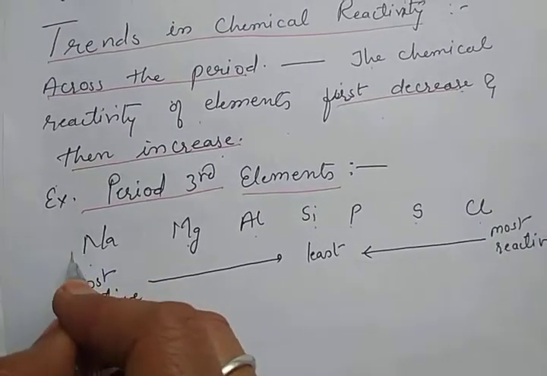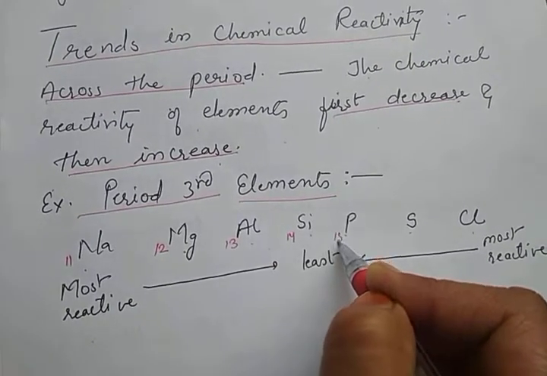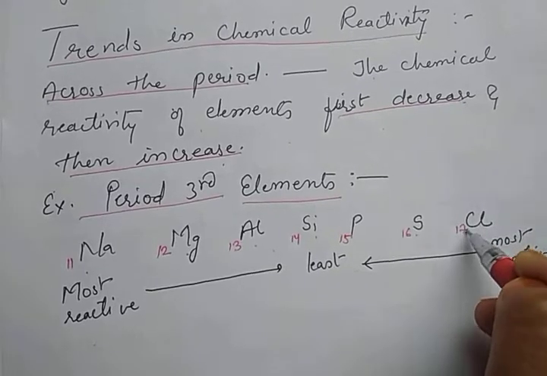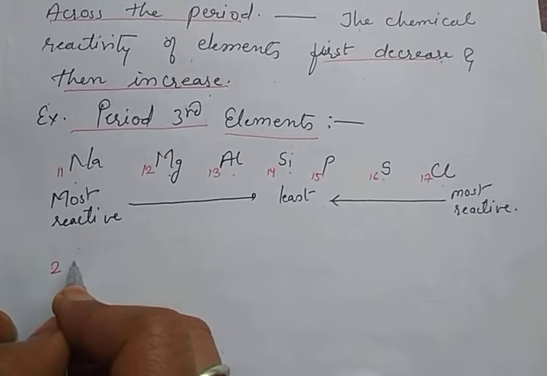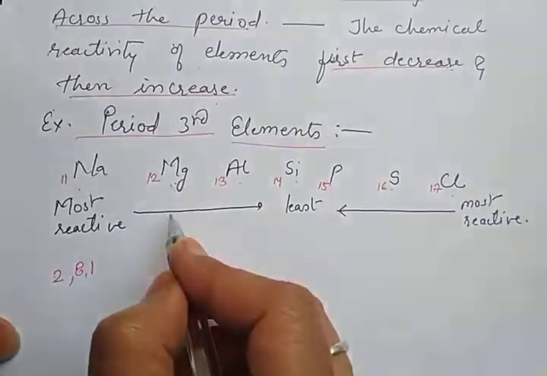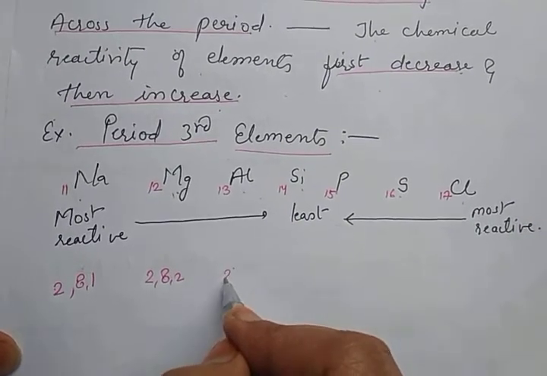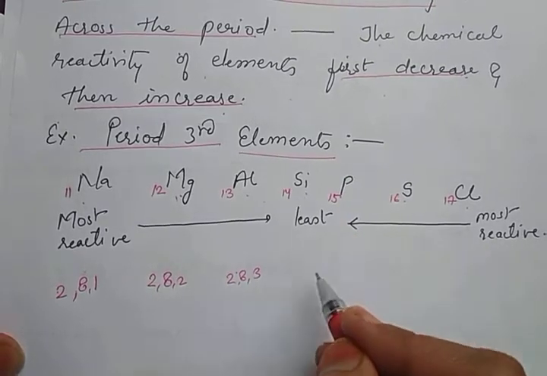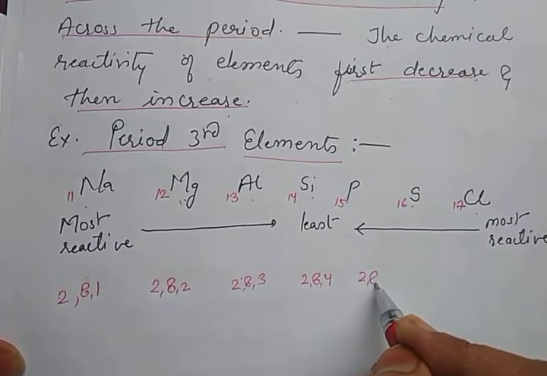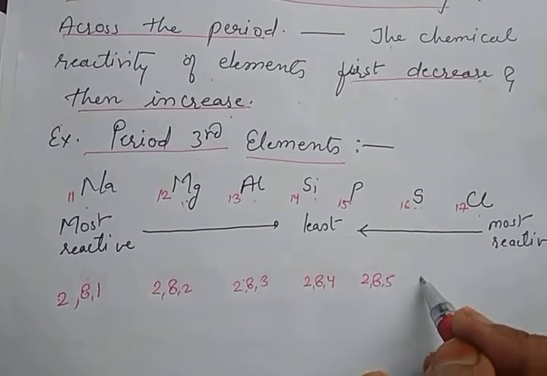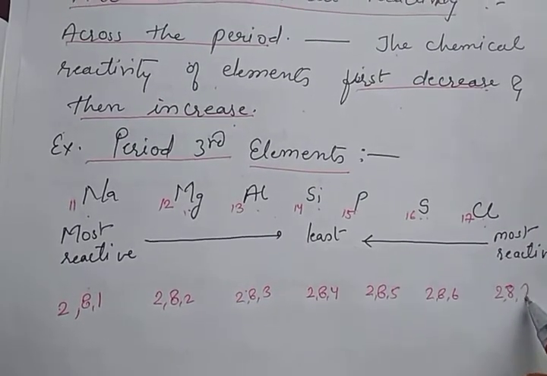Sodium atomic number 11, magnesium 12, aluminium 13, silicon 14, phosphorus 15, sulfur 16, chlorine 17. Sodium's electronic configuration is 2,8,1. Magnesium's is 2,8,2. Aluminium's is 2,8,3. Silicon's is 2,8,4. Phosphorus's is 2,8,5. Sulfur 2,8,6 and chlorine 2,8,7.